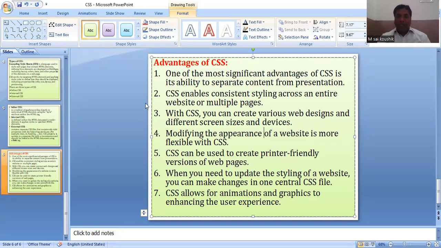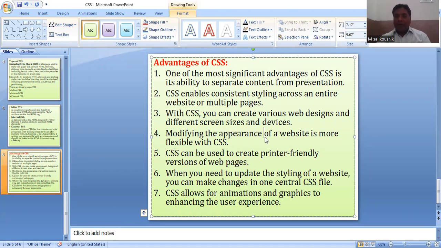It's clear. So CSS enables consistent styling across an entire website or multiple websites, web pages. So you can style multiple web pages or an entire website at a time or at different times. With CSS, you can create various web designs for different screen sizes and devices. Just as I told, we can apply various types of designs, various screen sizes, various devices, everything is possible.